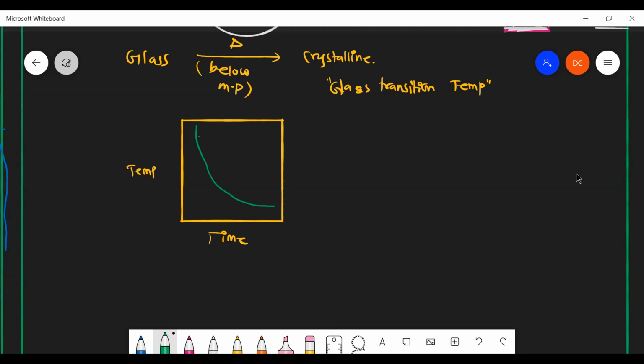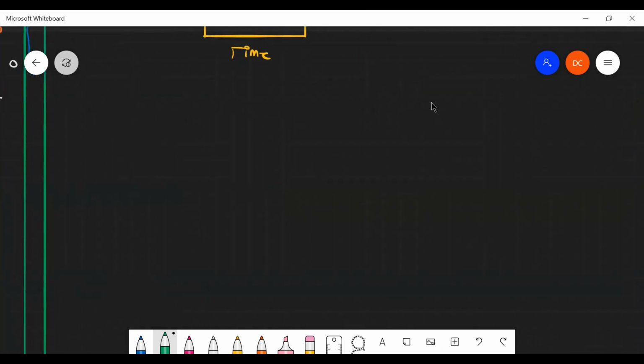It's not a sharp curve, it's a smooth curve, and it is isotropic in nature, and we also know that it is short range. So that's all about the crystalline and the amorphous solids.